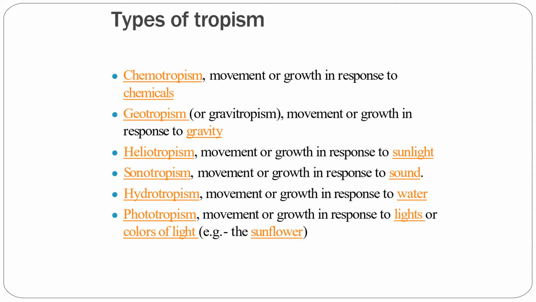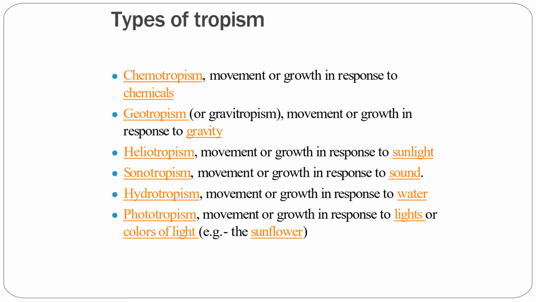Then the third type of tropism is heliotropism. This type of movement is according to sunlight. This is movement and growth in response to sunlight. Then sonotropism, it is another type of tropism. In this, the growth is according to sound. It is a movement or growth in response to sound, so it is called sonotropism.